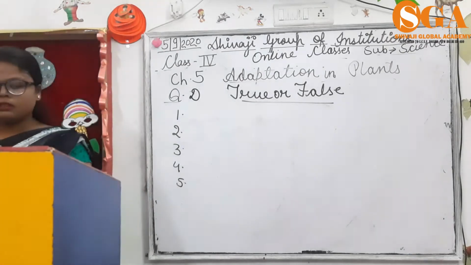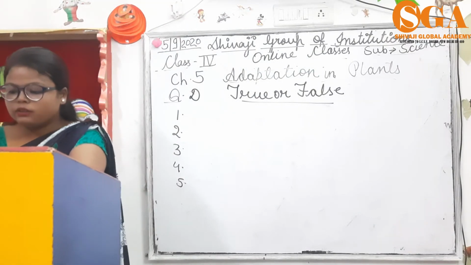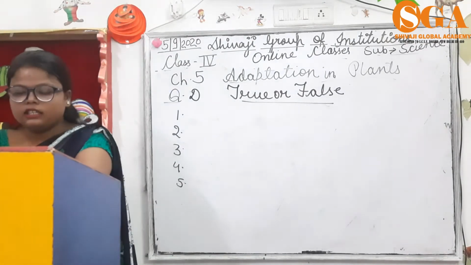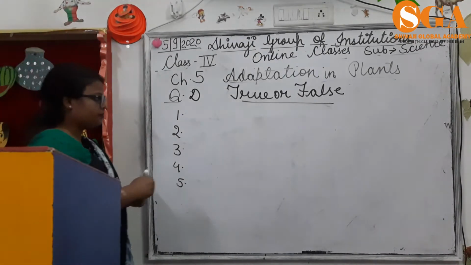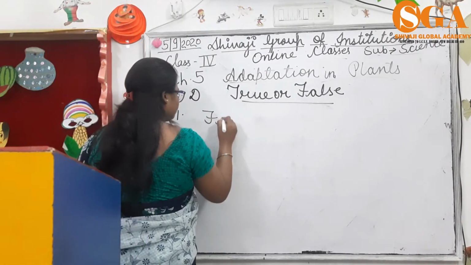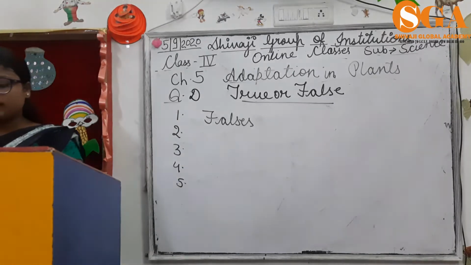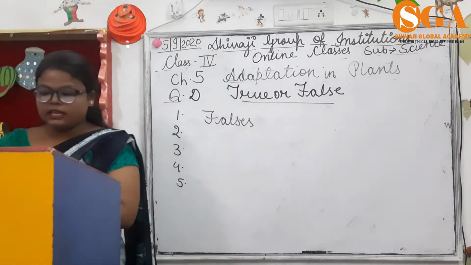Question number 1 is, the land is wet and soil is clayey in hilly areas, that is false. Because where the soil is clayey, that is marshy areas.